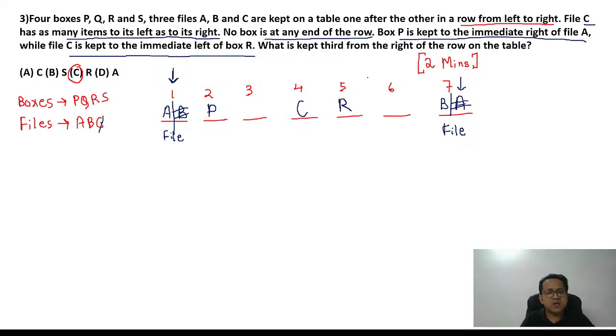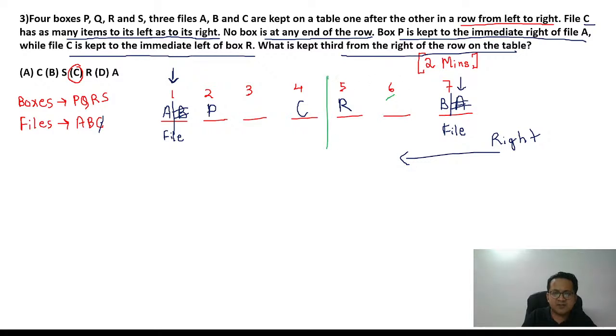Question is, what is kept third from the right of the row of the table? Third from the right. So from the right side, this is your right side. Third from the right is which one? Third from the right is obviously number 5. That's R for you. Answer is option C.